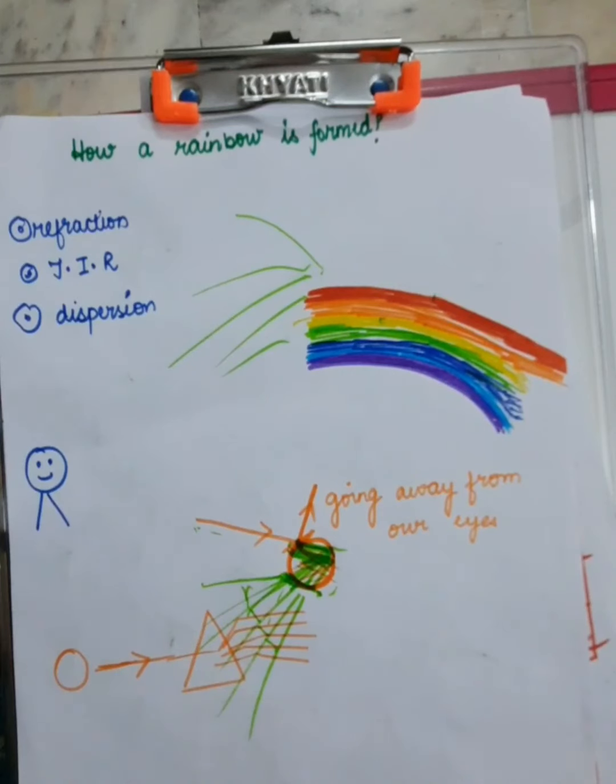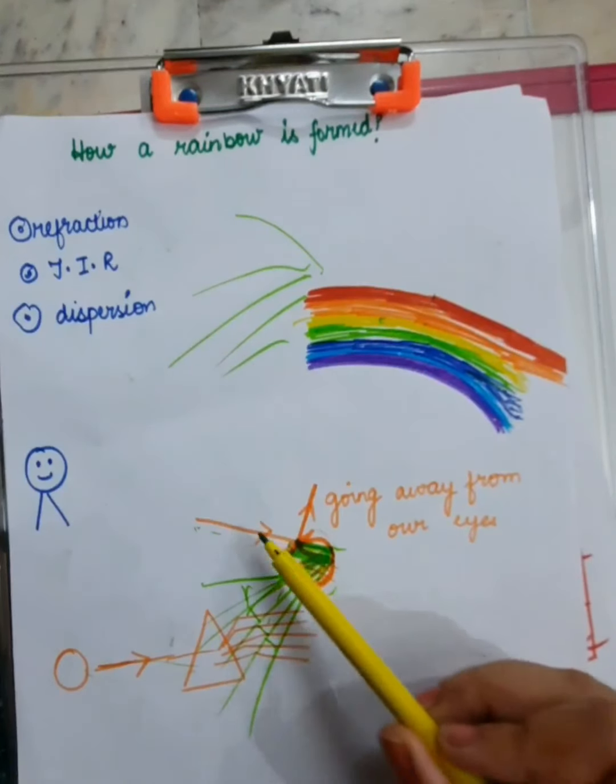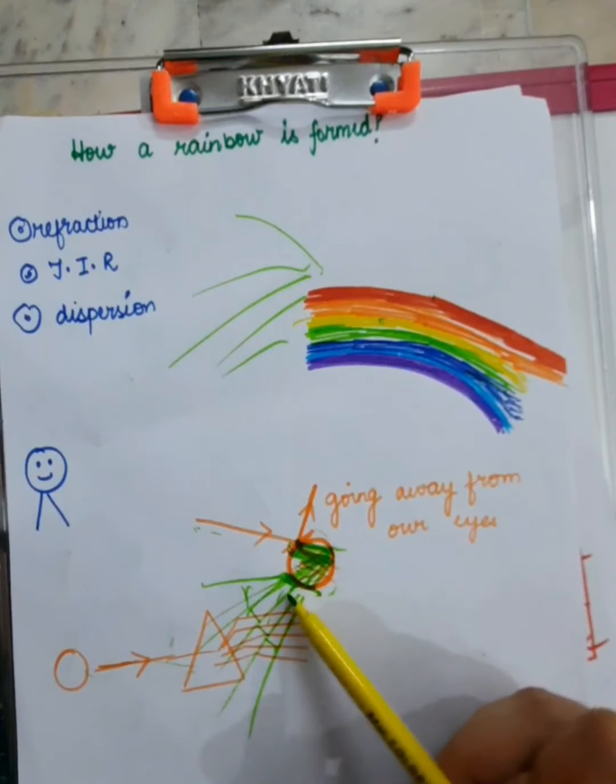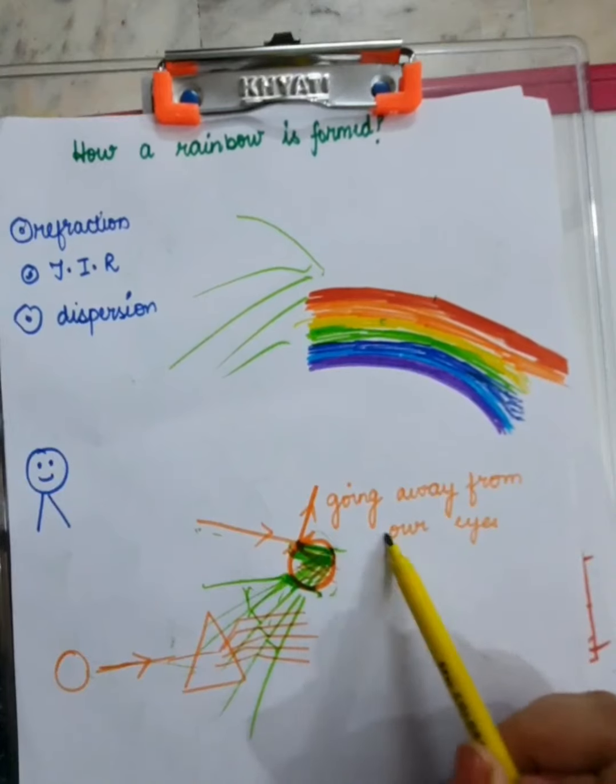So this beautiful phenomenon happens because of refraction, because of total internal reflection, and because of dispersion. Because we know that when light comes and goes inside the prism, it splits up into 7 colors. So this phenomenon is formed because of these. So actually what happens, when the light ray first goes into the water droplet, it suffers total internal reflection, and that's why it does not come out.